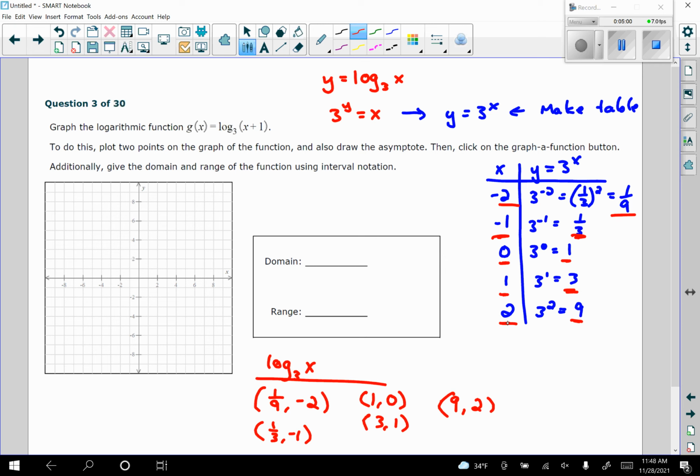So I'm going to graph these first, and then we'll talk about shifting. If I do 1/9, that's very close to the y-axis here, and I'm going to go down to negative 2. So we'll put a point right there. Then we'll have 1/3, negative 1, so we'll put a point about right there. And we'll have 1, 0, 3, 1, and then 9, 2. So we have a graph that starts to look like this.